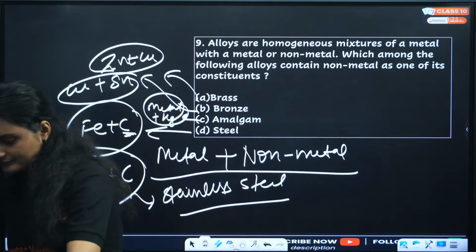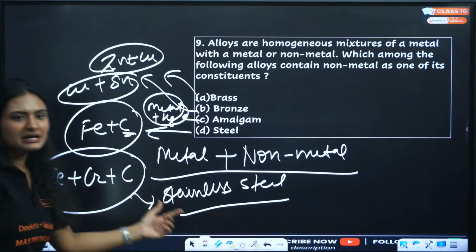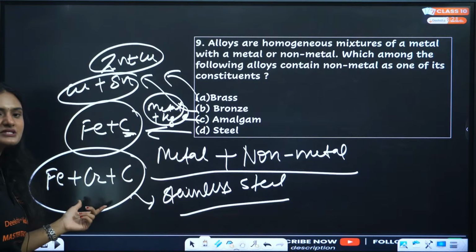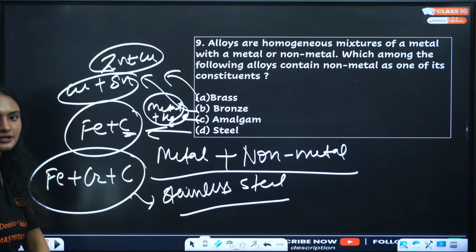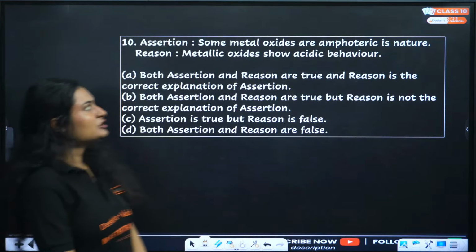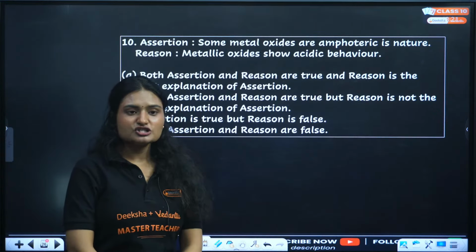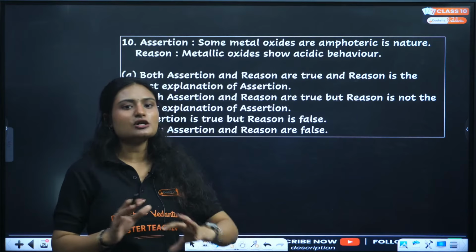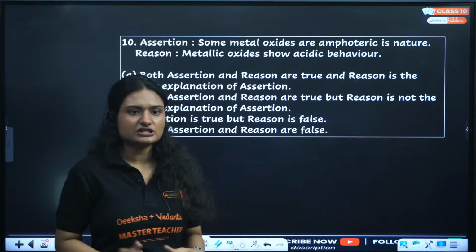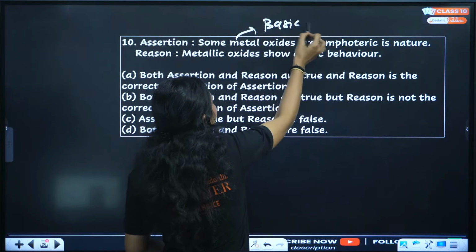Okay. Next question. Stainless steel is an alloy of iron, chromium and carbon, right? Slight chromium is there when we are talking about stainless steel. Next, assertion says some metal oxides are amphoteric in nature. Reason says metal oxides show acidic behavior. First of all, we know assertion is true. Some metal oxides are amphoteric in nature because metal oxides can either be basic or amphoteric.